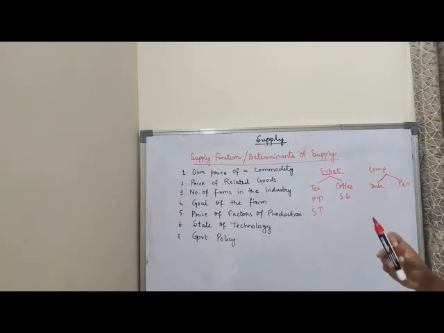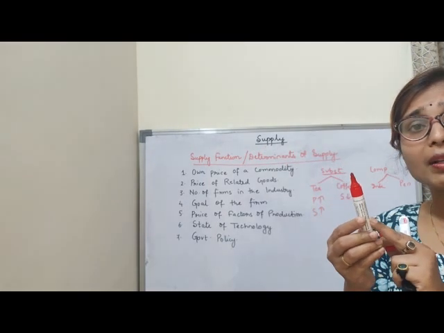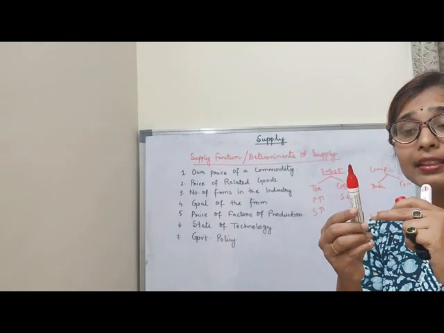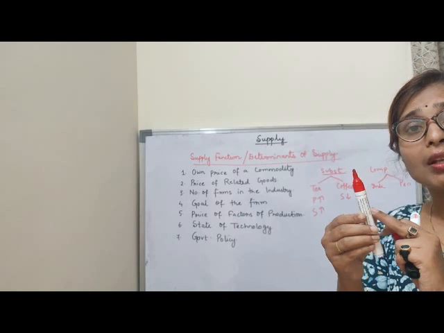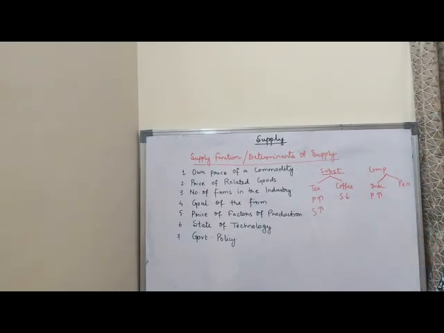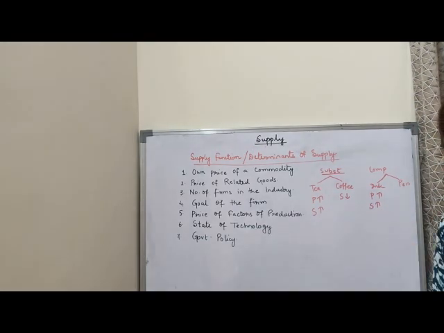So both at the same time we have to see. You see, this is the marker pen, and inside it is the ink. Suppose the price of ink is high. When the price of ink is high, I will increase the production so that my supply will also increase. Clear?